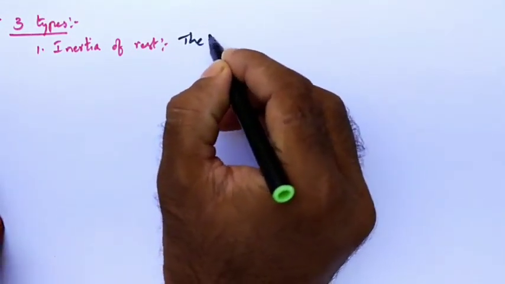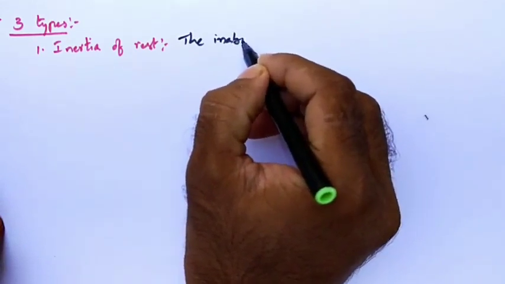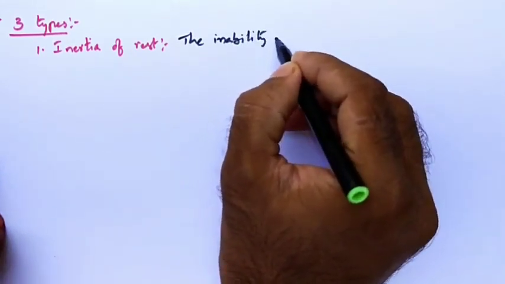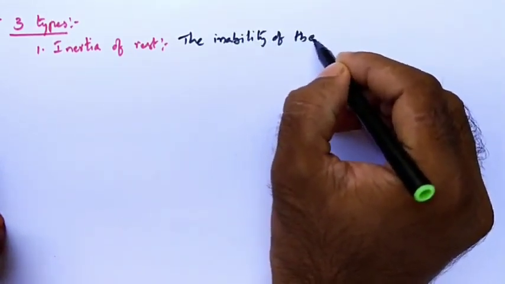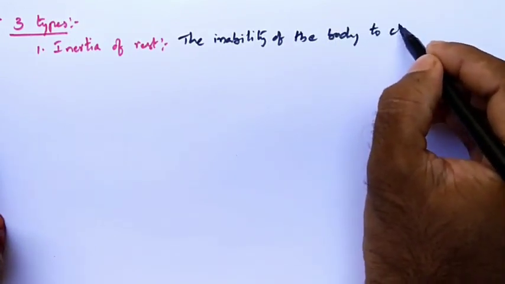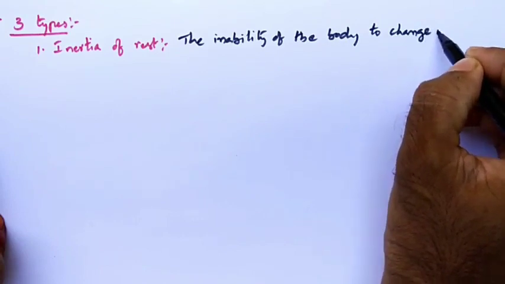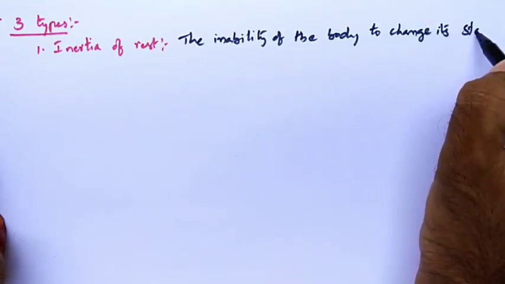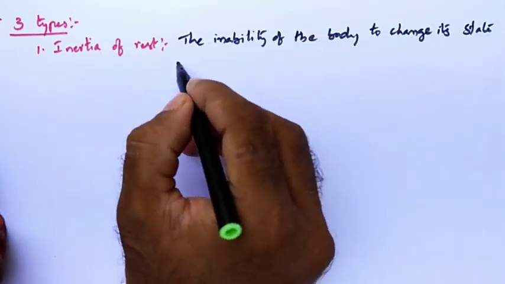So what is meant by inertia of rest? Inertia of rest is nothing but the inability of the body to change its state of rest.